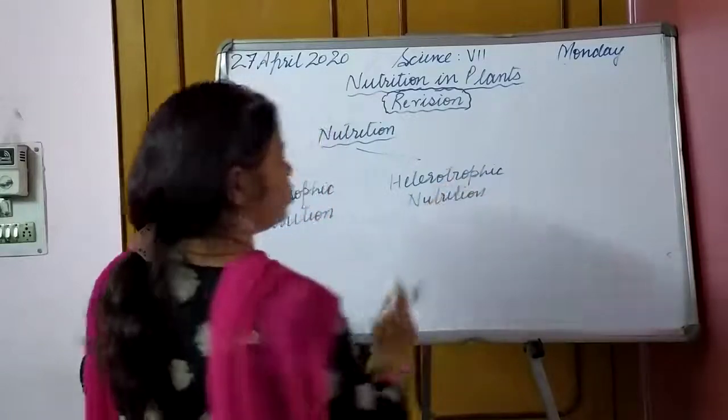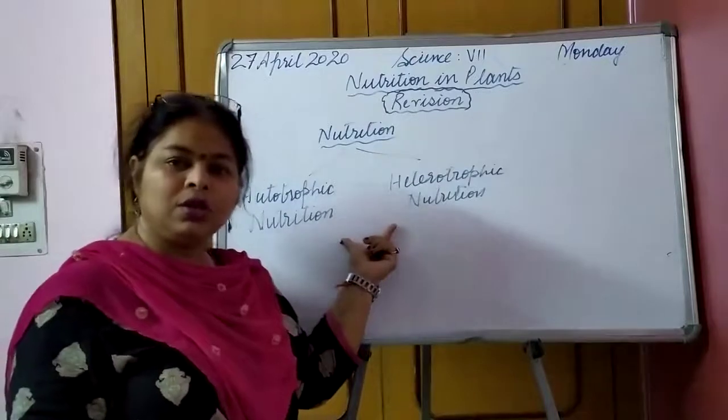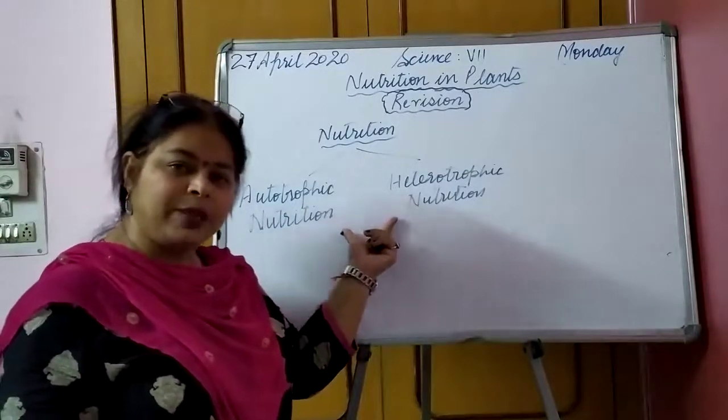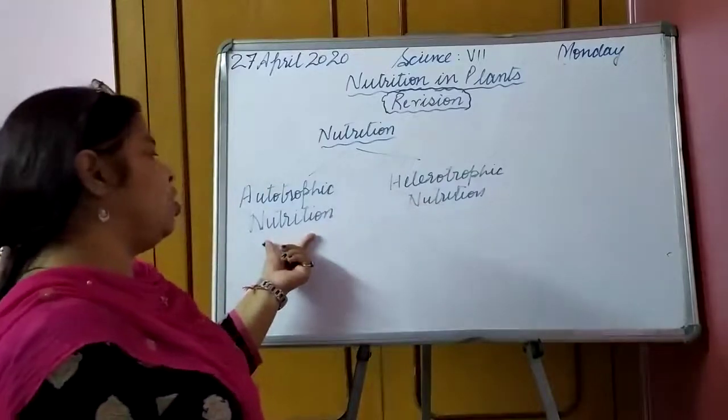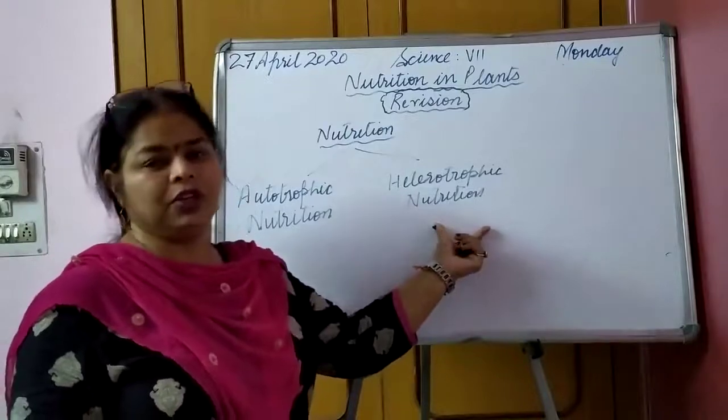There are two types of nutrition based on the requirement of food by different types of organisms. So they can show two types of nutrition. Number one is autotrophic nutrition. Another one is heterotrophic nutrition.